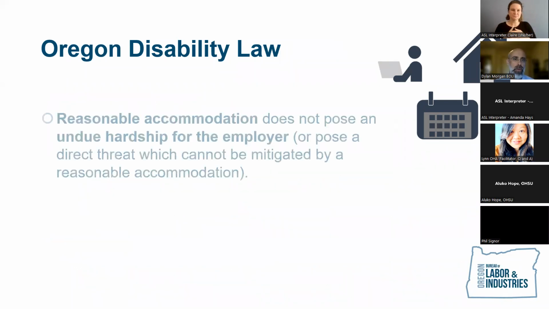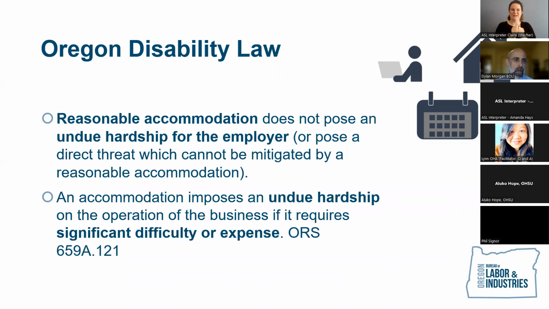When we put all those 3 together, a reasonable accommodation is that thing that in your particular circumstance and your particular job and at this particular time would help you to perform the core functions of the job. You can ask for the moon. The employer doesn't have to give you that. There are undue hardships that would put some limits around what an employer needs to be able to do for you. But as long as it doesn't create a significant difficulty or expense, you've got a right to something that'll help you to get that job done. It may not be your preferred accommodation, but if we can find some way of getting there, that's the point.